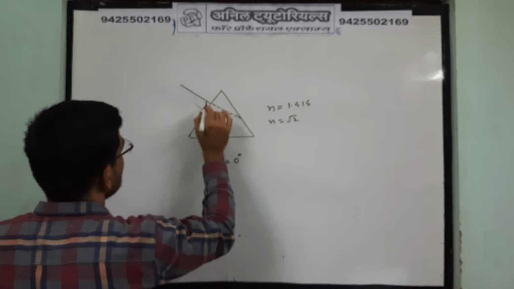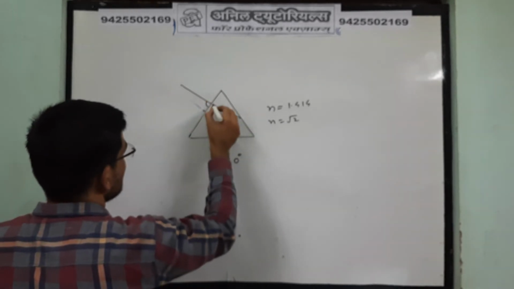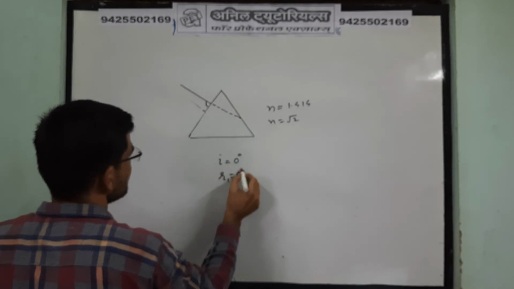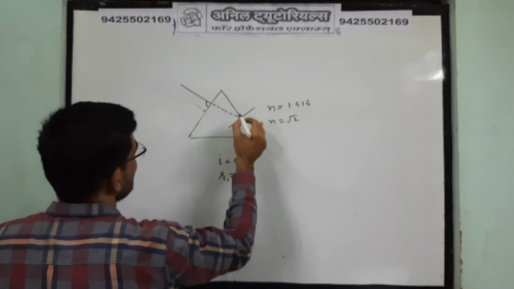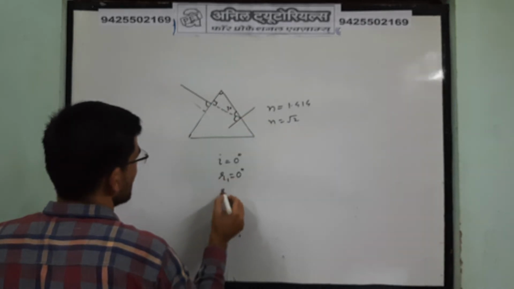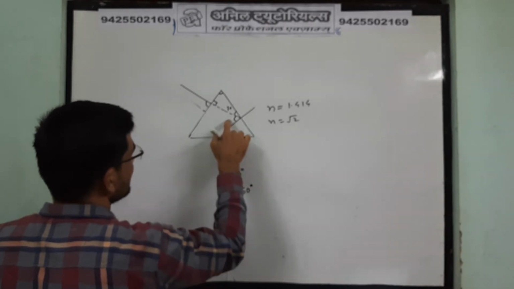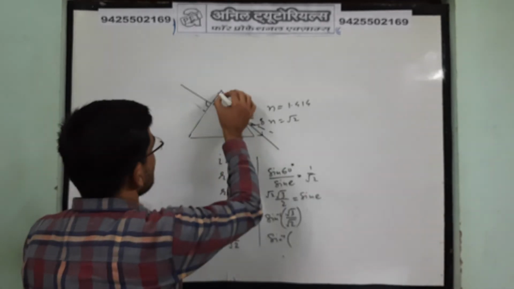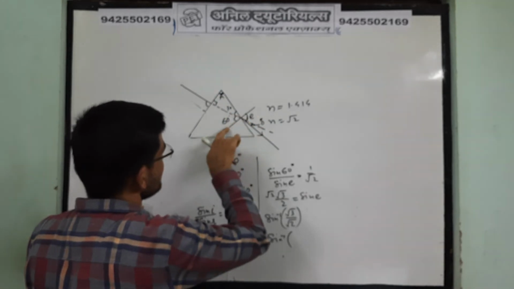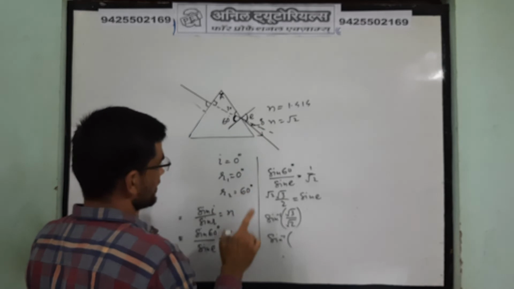Here i is 0 degree, okay. So here R1 is also 0 degree. So here we make a normal, this is 60 degree, this is 90 degree, it will be 30. So for R2, that angle we take as 60 degree. Here this angle becomes 60 degree. A is 60 degree, then here the angle of incidence is 60 degree also, and this will be